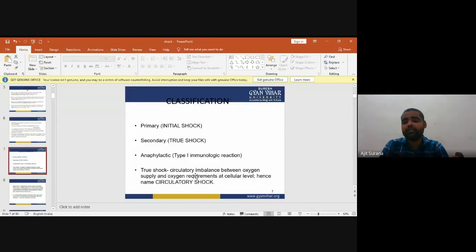Now, classification of shock. How do we classify shock? Shock may be classified into primary or initial shock, secondary or true shock, and anaphylactic shock, a type 1 immunologic reaction. In true shock, there is a circulatory imbalance between oxygen supply and oxygen requirement at the cellular level, hence it is named circulatory shock.